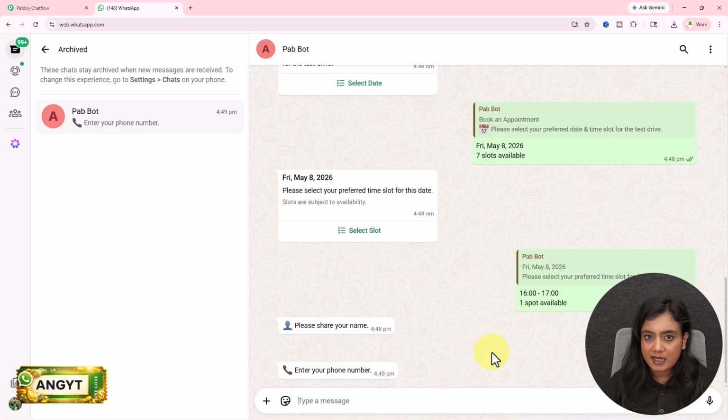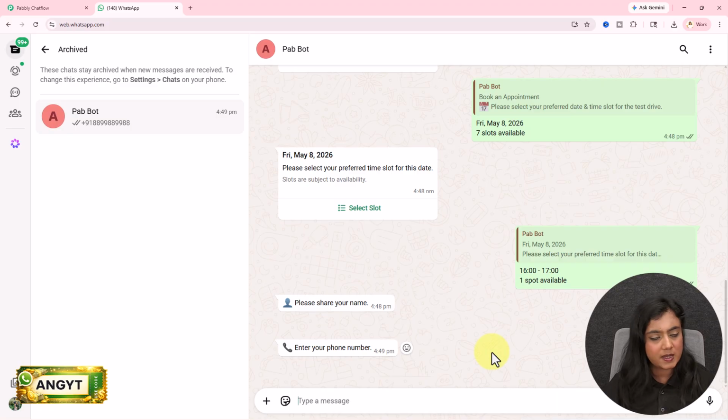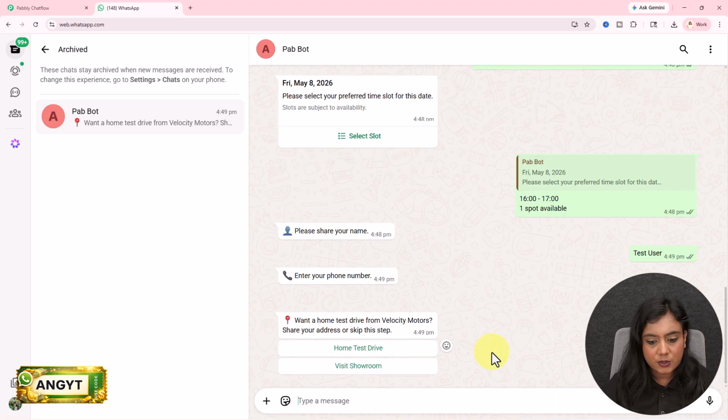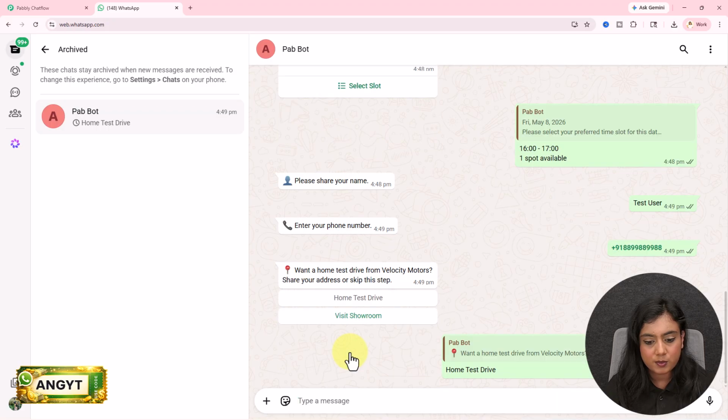As soon as I've done that, next it is going to ask me for my phone number, for which I will enter a dummy phone number and send this message. And after that, it is going to ask me whether I want this test drive from my home or from the showroom. So I want the test drive from my home. So I will select this option of home test drive.